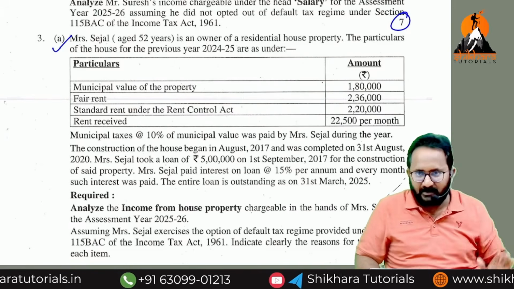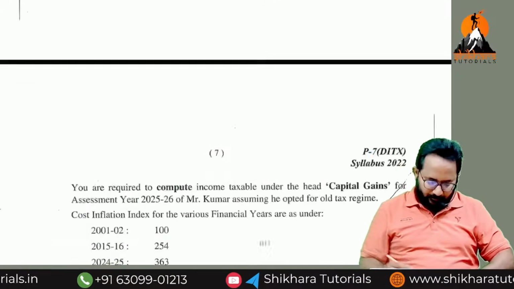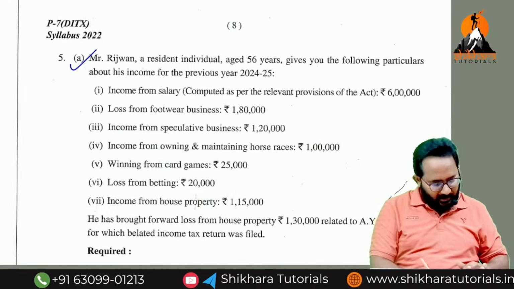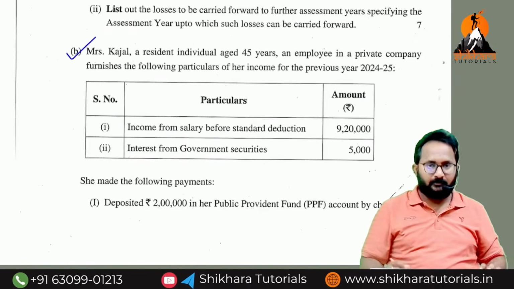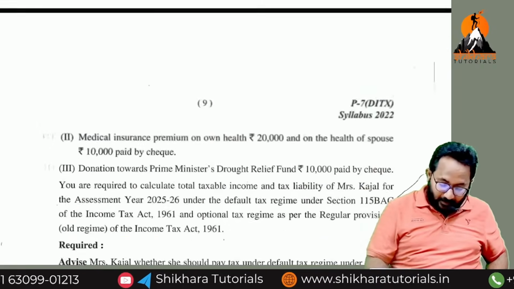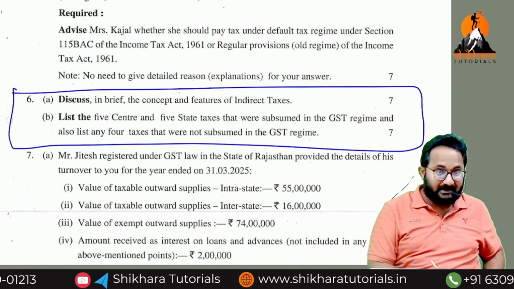The remaining will be easy only. Next, 4A DT, 4B DT, 5A DT, 5B DT. That means 2, 3, 4, 5, done. The sixth, I told you what? Theory question. IDT only, but theory question.